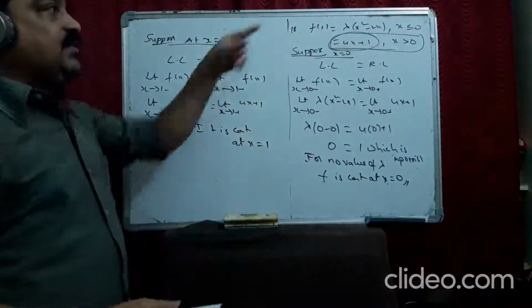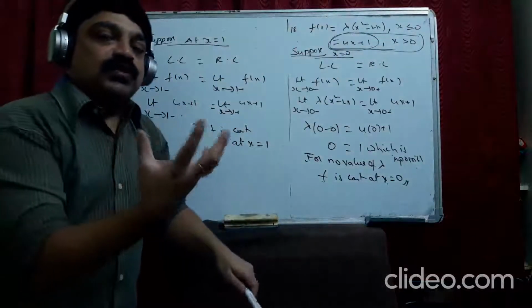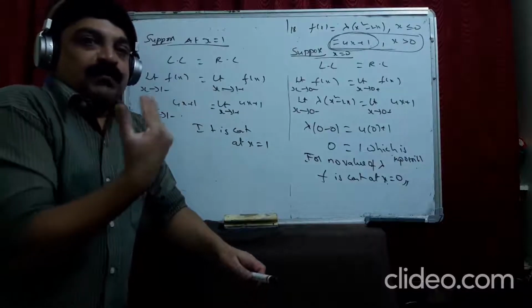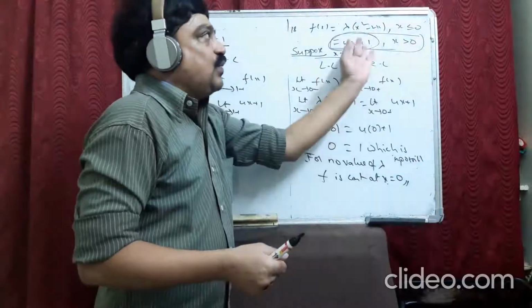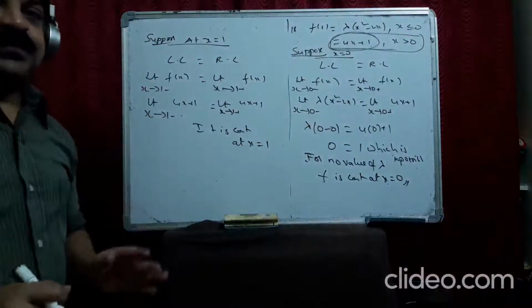Why did I take the first one less than or equal to 0? Because you are supposed to take very near values to 1, before 1 and after 1. 1 exists after 0, so we are supposed to take this function. So it will come like this. Okay?